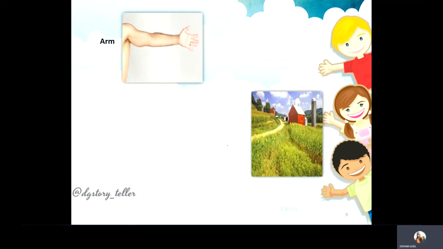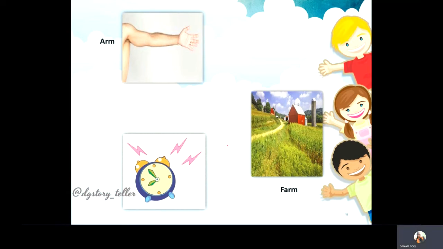The next is arm. We all have arms, I hope, and this is the body part which is very important in our lives, and if someone does not have it, it's very difficult for him or her to manage. Alright, so arm. This is a picture of a farm. Okay, a farm basically is used for growing crops. This is the picture of an alarm clock. Alarm. Yeah, when it rings in the morning, everybody gets irritated.